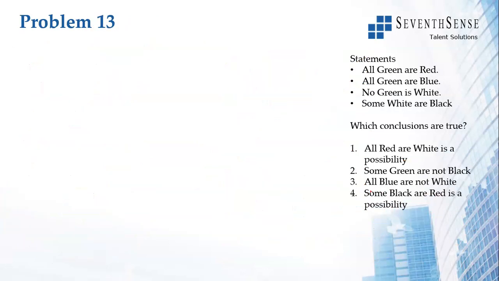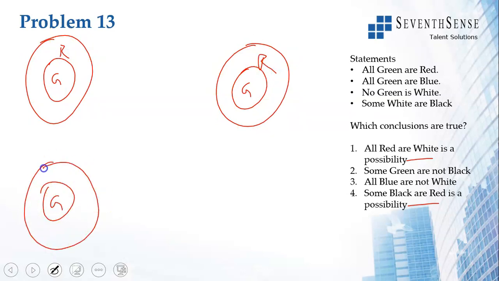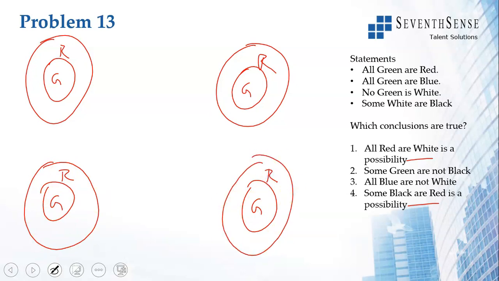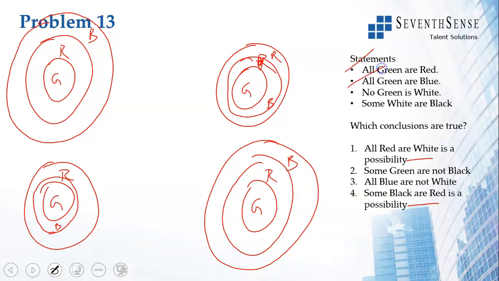For the next question, let us draw diagrams. Remember that these two have the word possibilities written. All green are red. Let us see in how many ways you can write. All green are red. So draw this so that 4 drawings are there. I can draw it easily. All green are red. Then I have all green are blue, so I can write this as blue. All green are red, all green are blue is written.